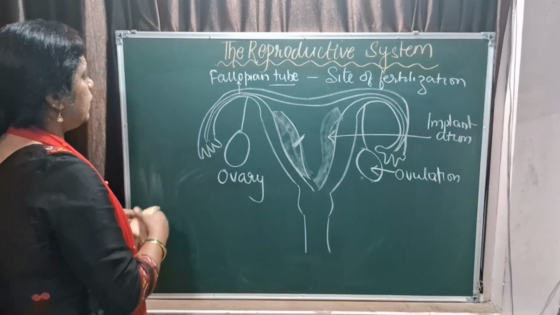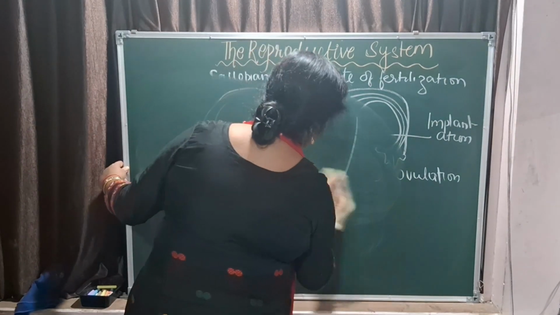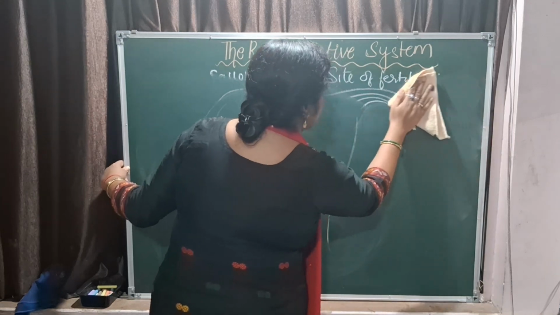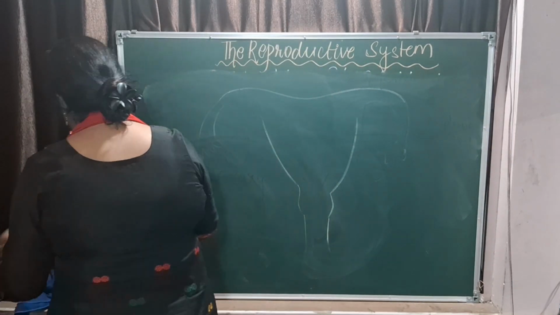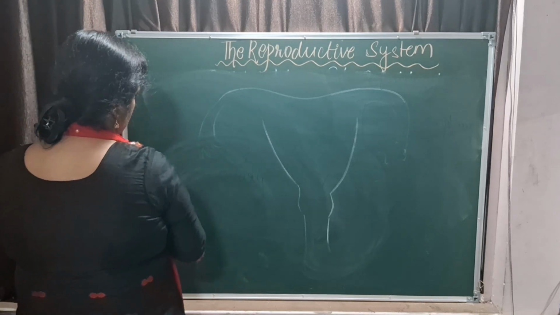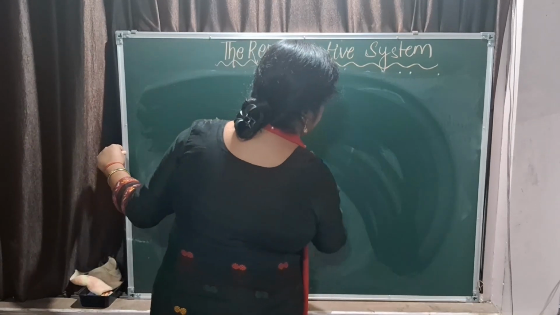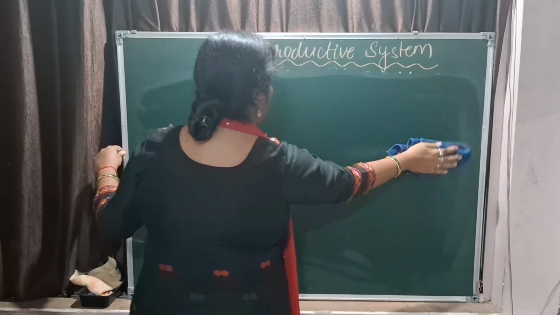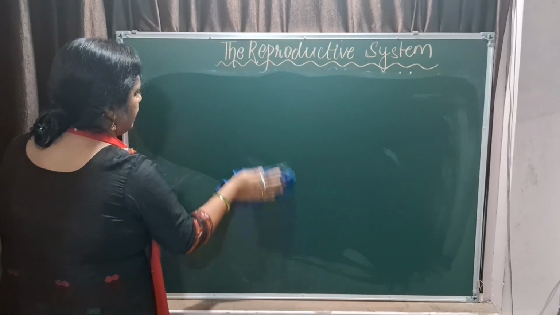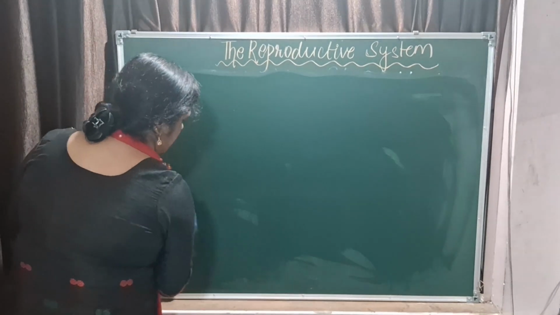Yes. So now we will talk about the menstrual cycle. Who can tell me what is the age of the beginning of the menstrual cycle in females? Yes? Who can tell me that? Now before I draw the diagram or write about the menstrual cycle, I will talk about certain hormones first, okay? That is an important question.